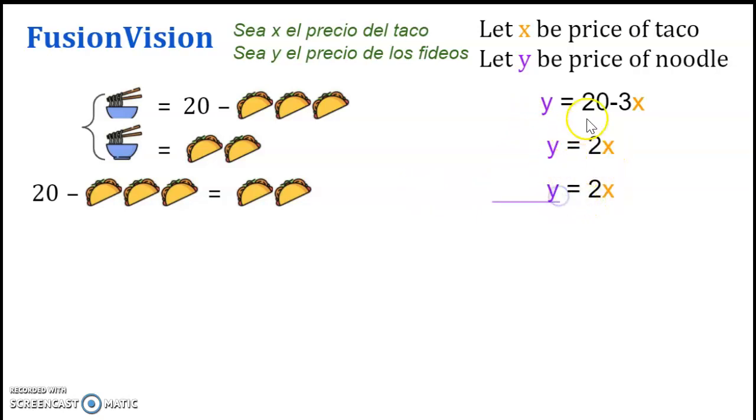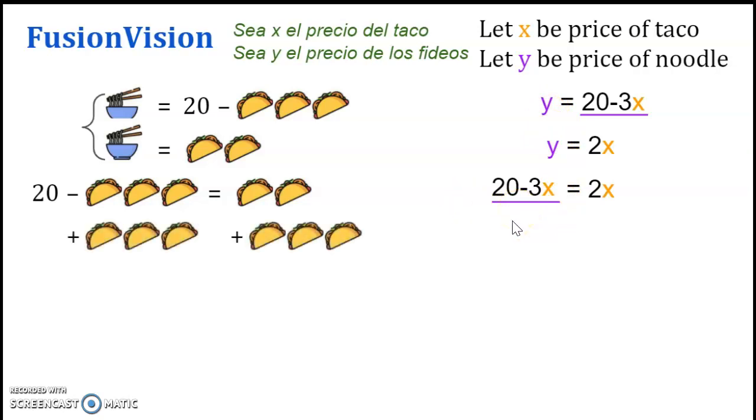And instead of y, I am going to represent what y was equal in value to. It was equal to 20 minus 3x. So I'm going to write 20 minus 3x right there in place of y, because y is the same thing. Y and y, it doesn't matter where they appear. If they are the same variable, then they are the same in value. So we set those two expressions together.